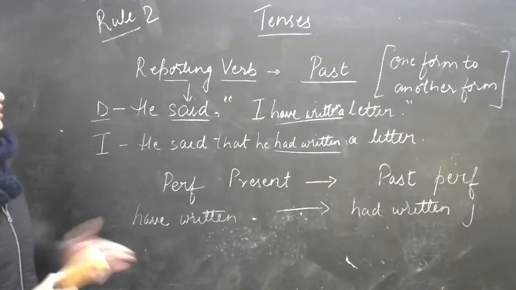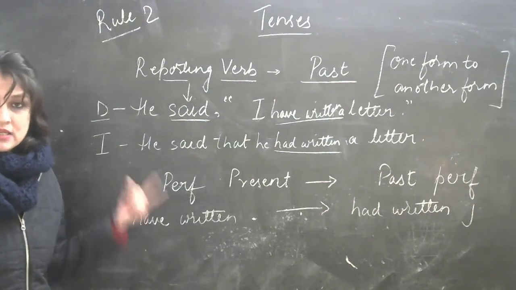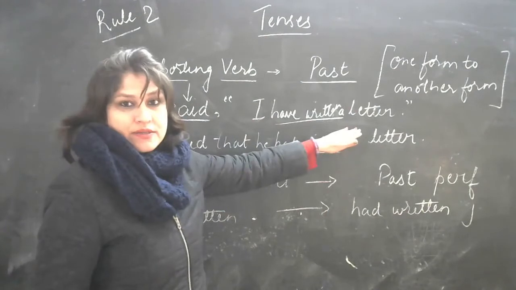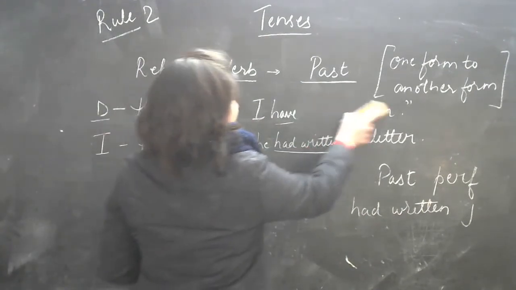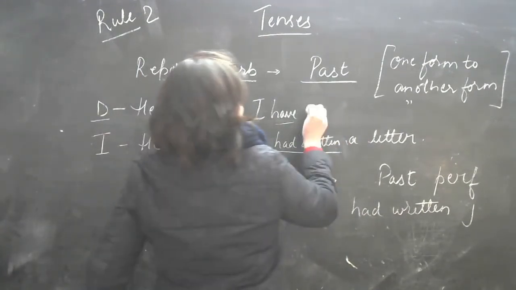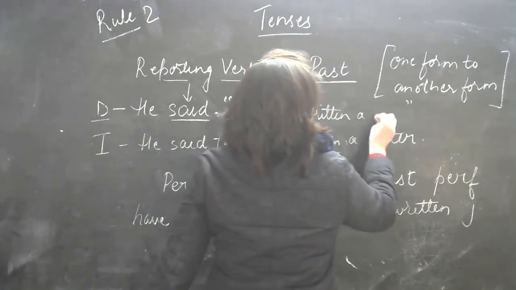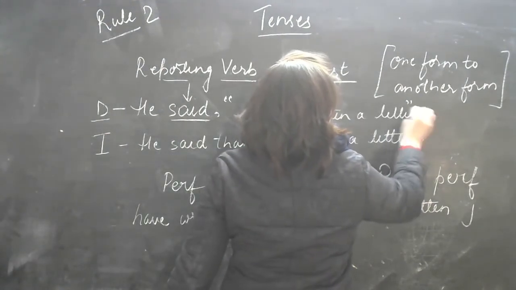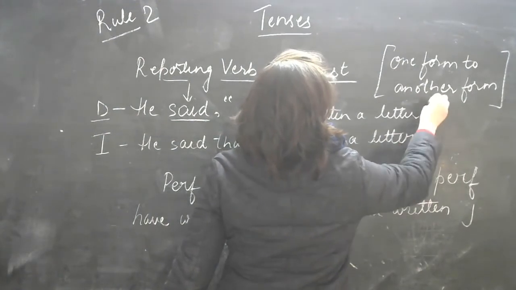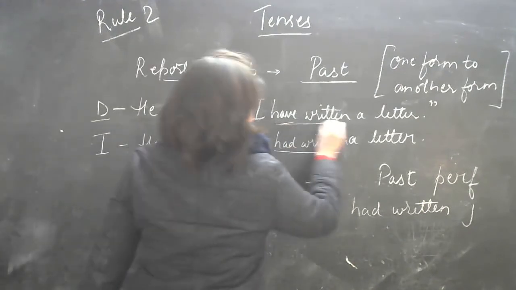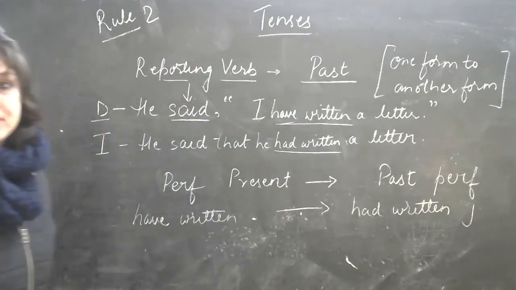This is the third part of your tense, second rule. It says, I have written a letter. So this have written will change to had written.